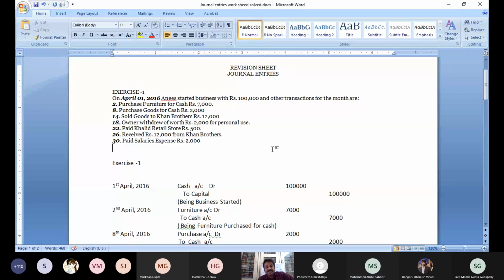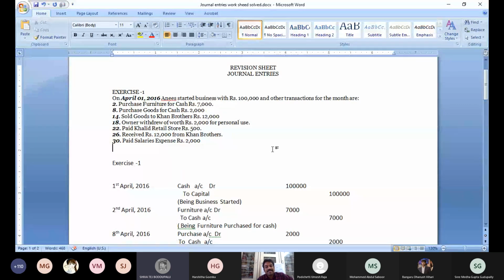Okay, sir. I understand. Okay, so please, just a small change. Received rupees 12,000 from Khan Brothers. Instead of the 10,000, you better take 12,000 only. Am I clear? Don't confuse. Just the 10,000 you make as 12,000.